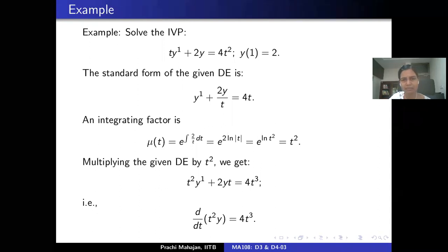Okay, can I simplify it any further? I'm going to write it in the following form. I'm going to write it as d by dt of t square y equals 4t cube. Correct? Everybody with me up till this point? Yes, ma'am. Okay, all right. What is the advantage of writing it like this?